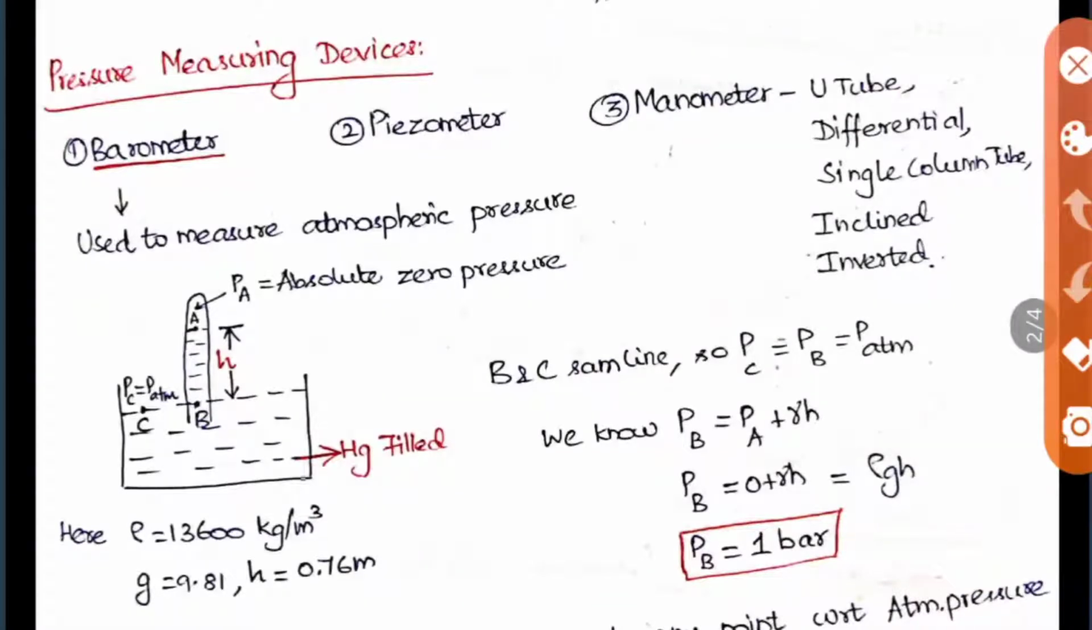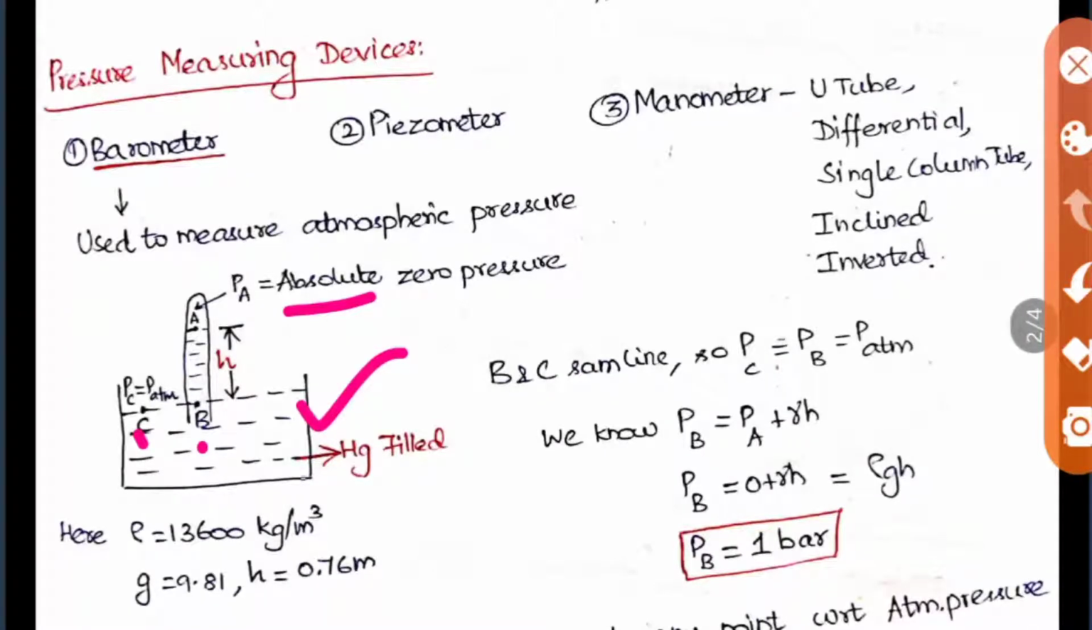This is the apparatus: a container filled with mercury, and we place a tube inverted on it. The mercury will rise to a height of h from the point B, and we take another point C here. At point A, there is a vacuum, so the pressure will be absolute zero pressure. We know that B and C are in the same line. As we saw before, when two points are in the same line, the pressure will be the same at both points. So we can equate PC is equal to PB. PC is open to the atmosphere.